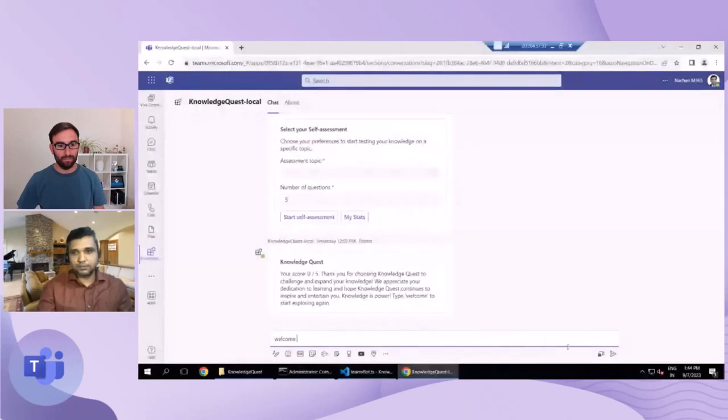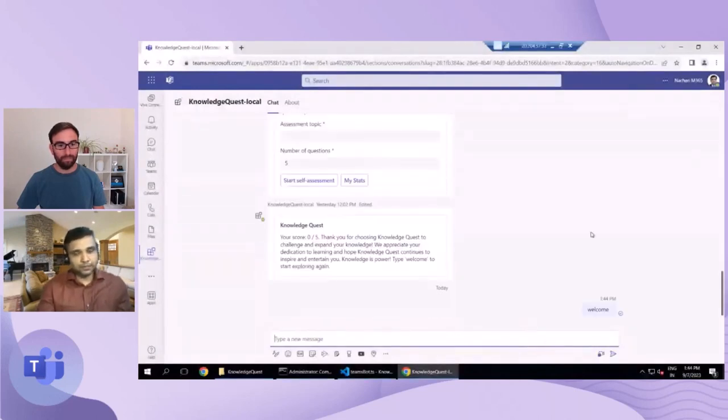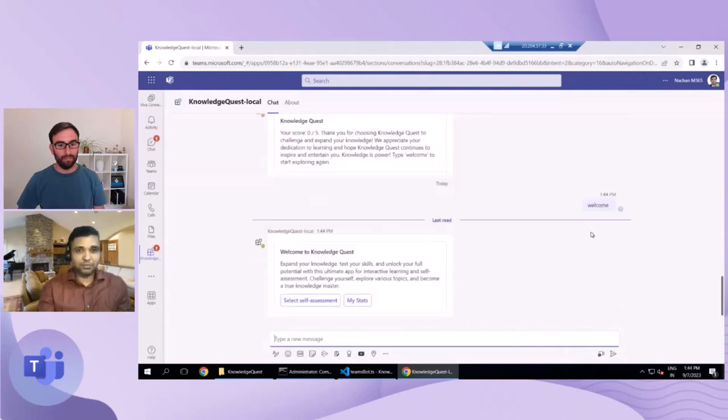Once we post this welcome message to the bot, it is going to ask us what we want to go ahead with. There will be a welcome card posted here. So we have got two options here.